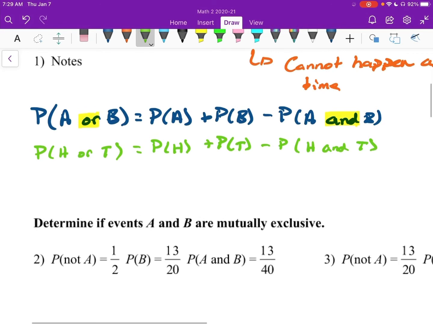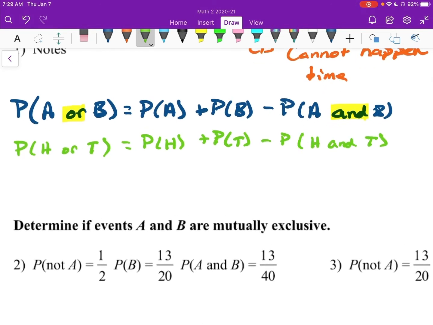So writing in what we know these probabilities to be. Probability of heads for a coin, we've talked about it before, is 1/2. Probability of tails is 1/2. These would add up to be 1, right? All probabilities would add up to be 1 for a single event. Yeah, that's a good way to say that. So they add up to be 1.